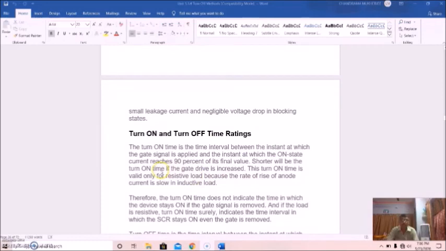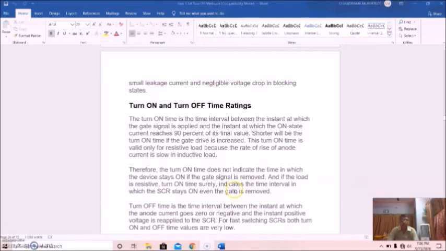Turn on and turn off time rating. The turn on time is the time interval between the instant at which the gate signal is applied and the instant at which the on-state current reaches 90% of its final value. So if the gate drive is increased, the turn on time will be shorter. The turn on time is valid only for a resistive load, because the rate of rise of anode current is slow in case of an inductive load. Therefore, turn on time does not indicate the time in which the device stays on if the gate signal is removed, and if the load is resistive, turn on time surely indicates the interval after which the SCR stays on even if the gate is removed.